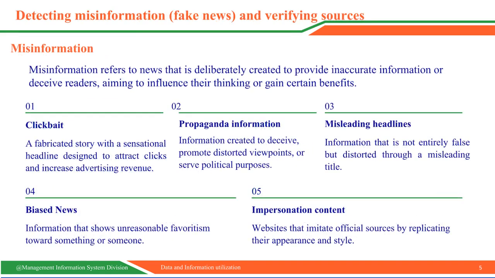Misinformation is very common on the internet. Common types include clickbait, shocking headlines created to attract views. Propaganda, serves political purposes. Misleading headline, the real content differs from the title. Biased news, reflects only one-sided opinions. Imposter content, fake websites imitating reputable sources. Example. Some sensational news sites often post articles like "miracle cure for all diseases," but the content is false.